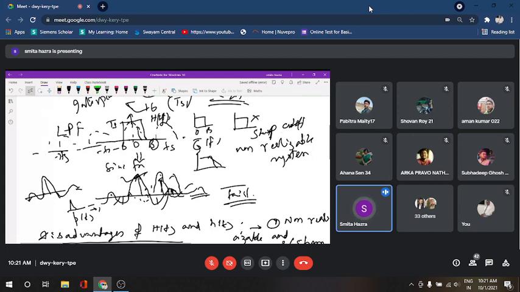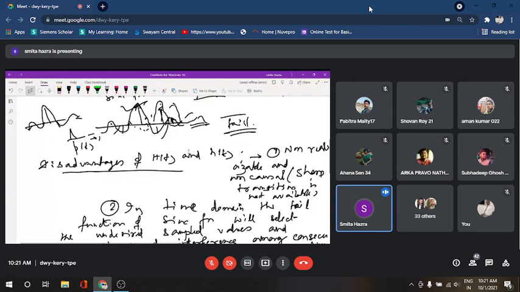Even if we consider a band pass filter whose central frequency is Fs, with lower cutoff frequency here and upper cutoff frequency here, that also will not work because the same problem is there. We cannot control the roll off factor in terms of sharp transitions. Always there will be finite values, that means 20 dB, 40 dB, 60 dB, 80 dB, like this. So that is the first problem.